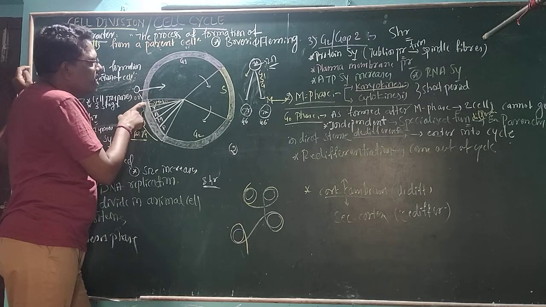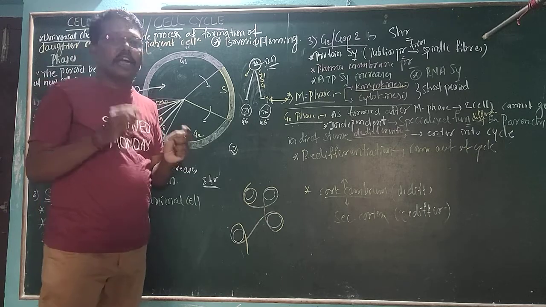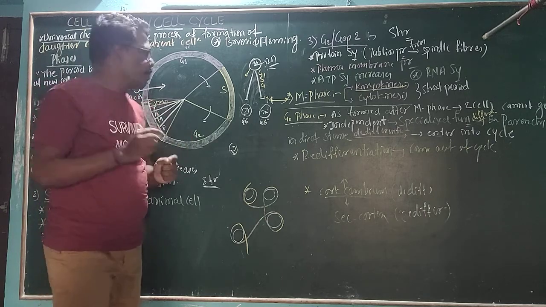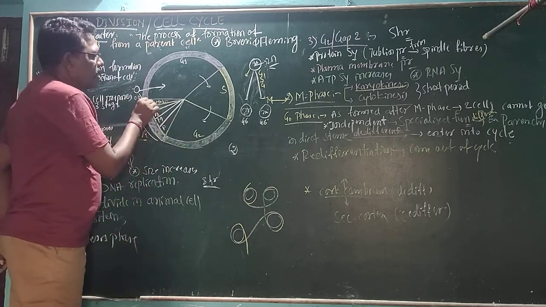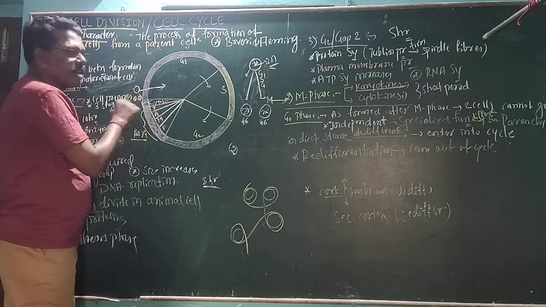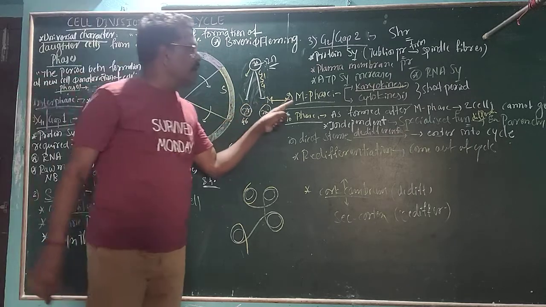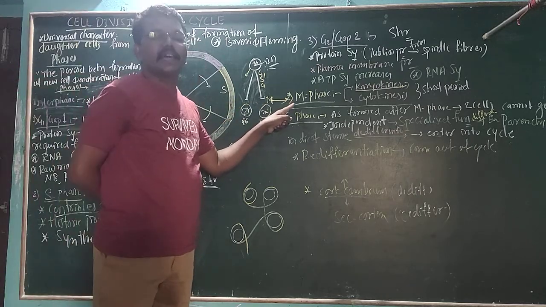Then finally, it can undergo cytokinesis. Cytokinesis is the division of cytoplasm. After the division of cytoplasm, we get two daughter cells. This is the phases of the cell cycle.